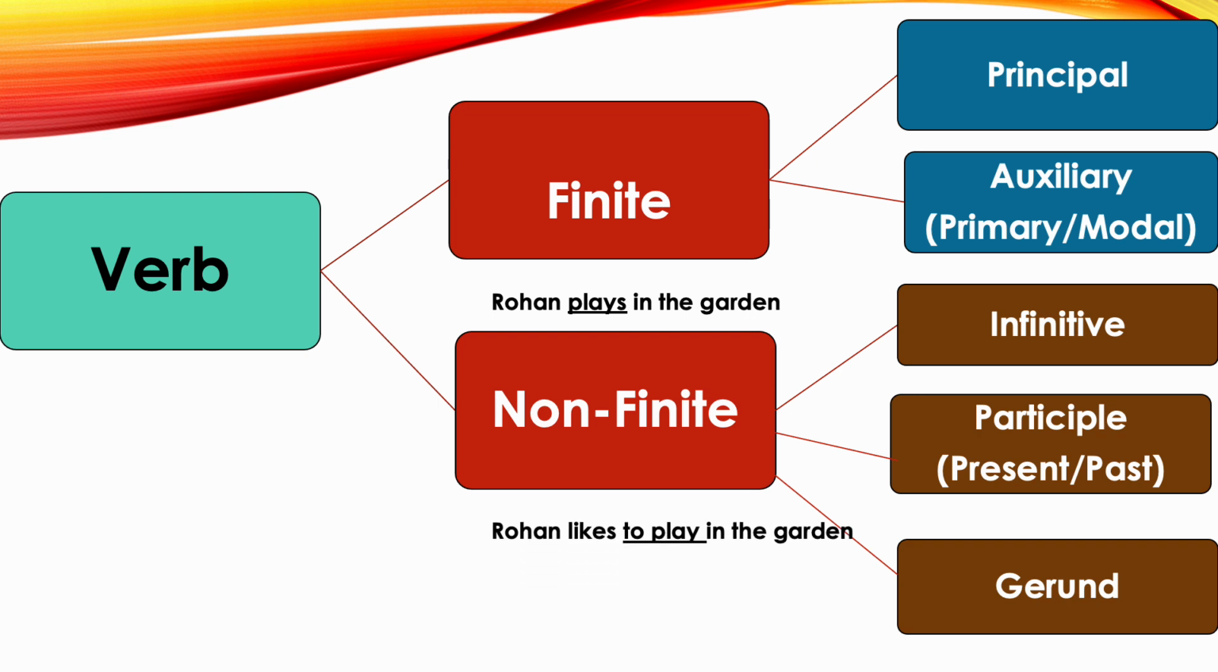The next one is non-finite verb. It is not limited by person or number. Rohan likes to play in the garden. In this, to play is a non-finite verb since we are not able to identify the tense. We will not be able to say which tense it is. So it's a non-finite verb.